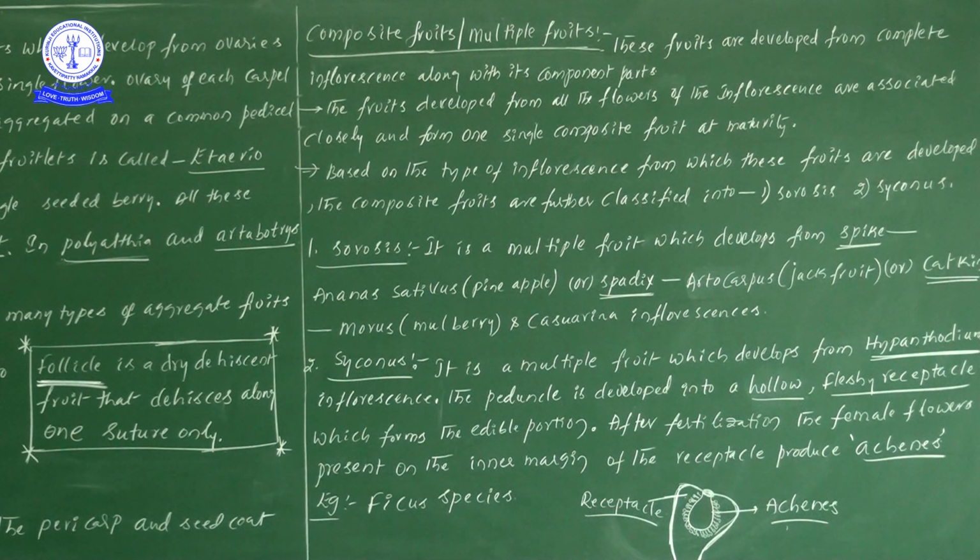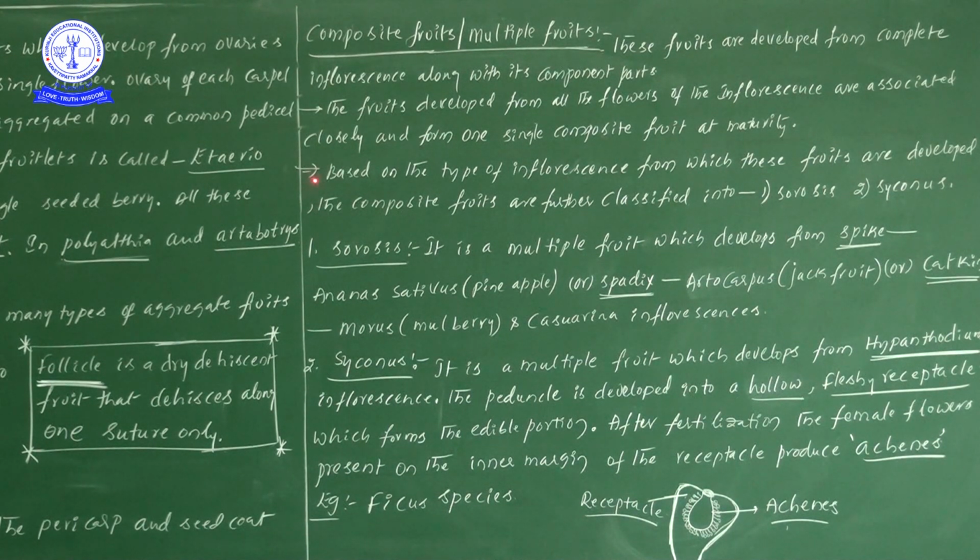Point you understood here. From the point of view of fruit formation, or the development of a fruit, how many flowers are there in an inflorescence? All these flowers definitely are associated closely and form one single composite fruit at maturity. Did you understand the point? So that is a main important point to be discussed.